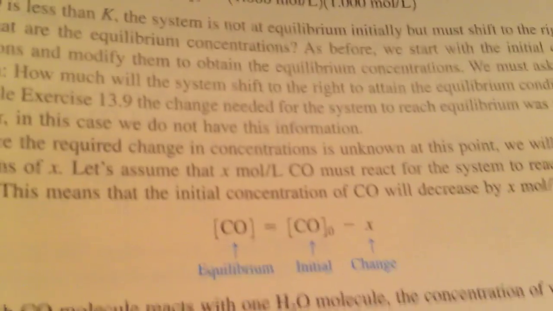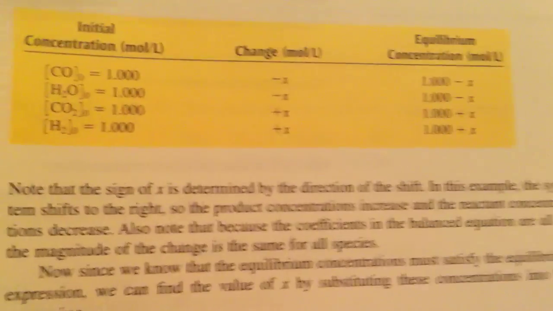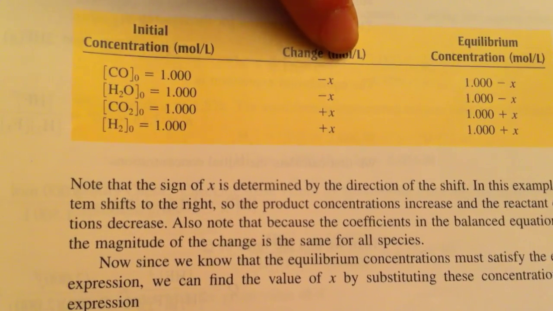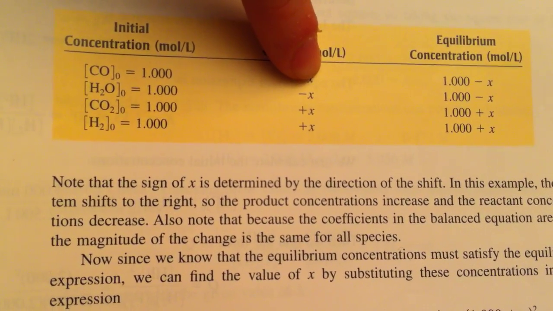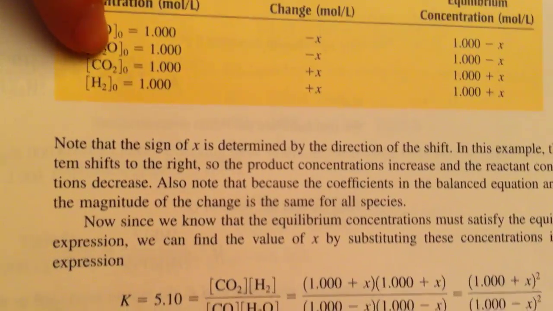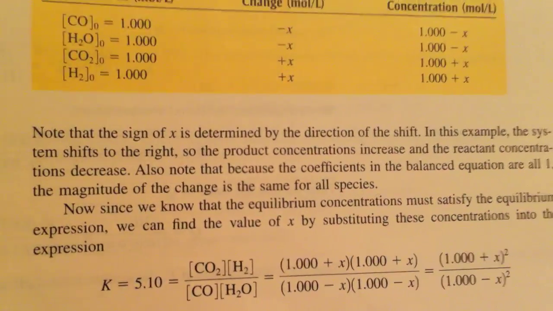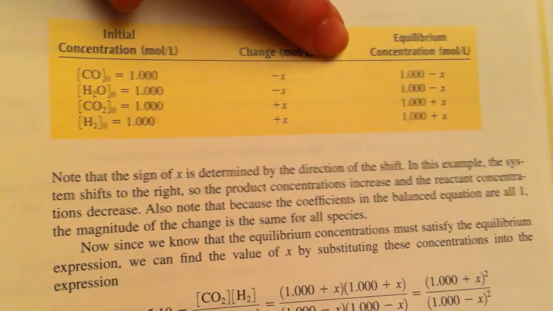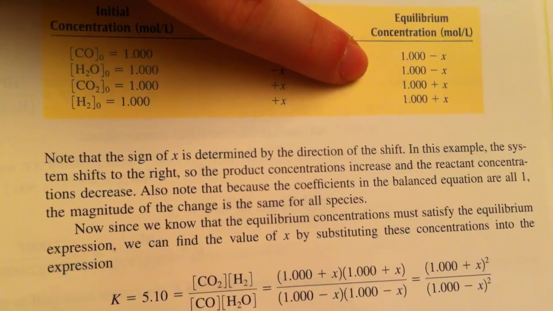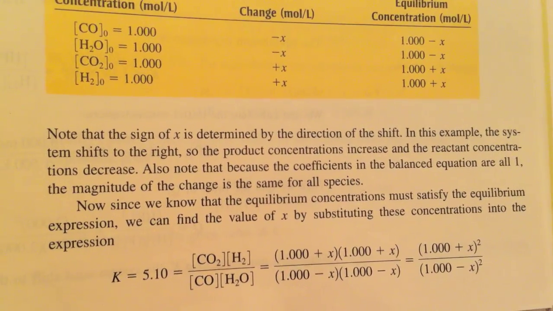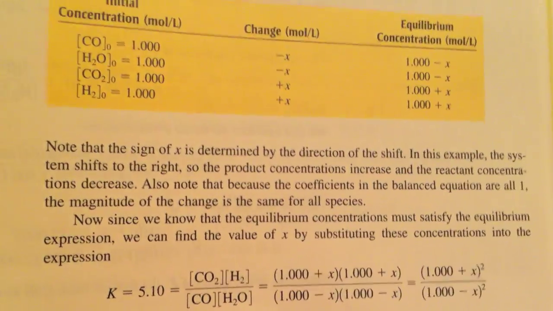So we need to lose some reactants and gain some products. How we write that, I'm going to look at this chart down here. We show that the reactants, so the CO, we lose some. The H2O is also a reactant and it needs to lose some, so we say lose X. The CO2 is a product, so it gains some, and the H2O is a product, so it also needs to gain some. So the change is in the middle column here, and then at equilibrium, these would be the concentrations. So you see we have 1 minus X, 1 plus X. If we lose it from the reactants, it has to go somewhere, so it's going to go to the products.